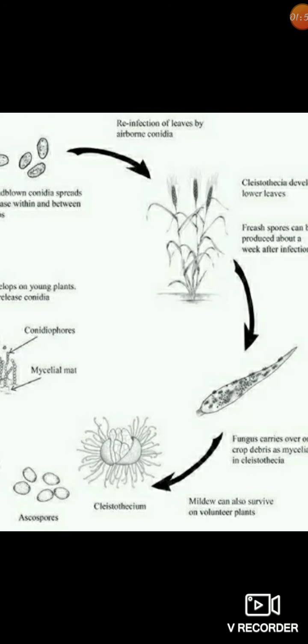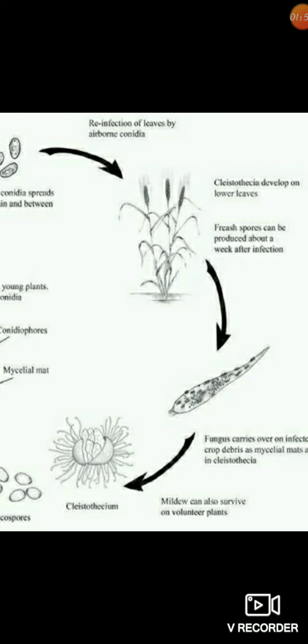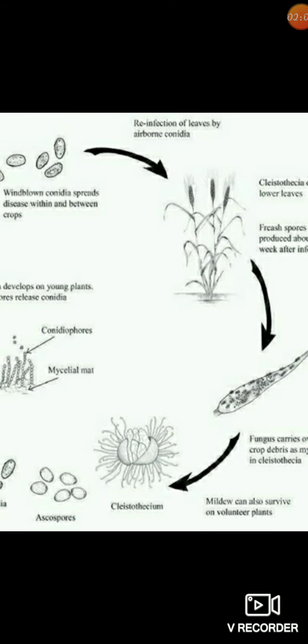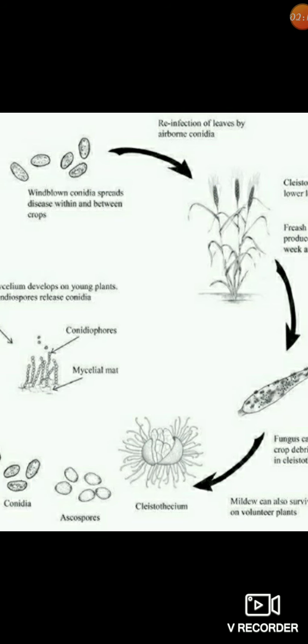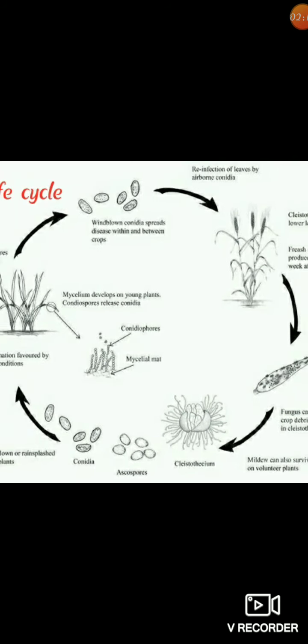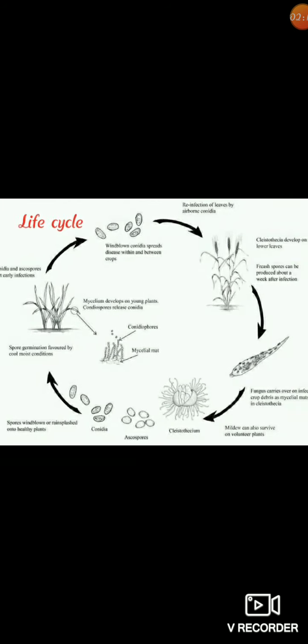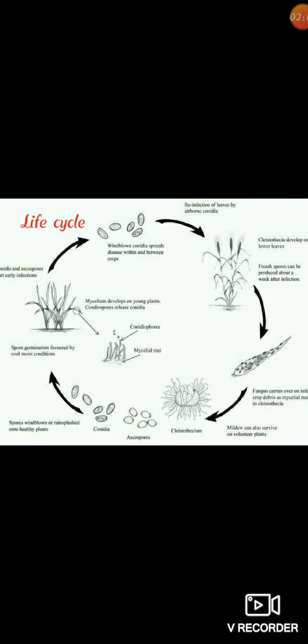Next, the cleistothecia develop on the lower leaf, and fresh spores can be produced about a week after infection. The infected leaf shows the growth of the fungal spores, which are spread through the air as ascospores and conidia and infect the other crop plants, which may be severe at times.